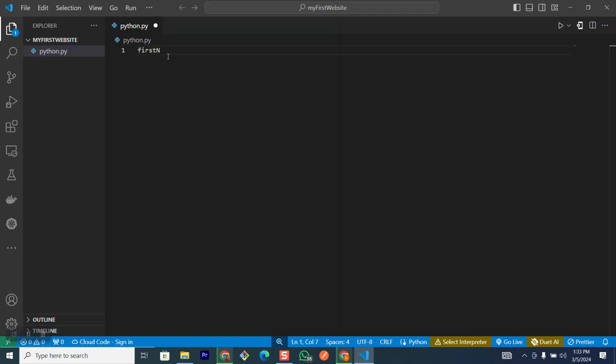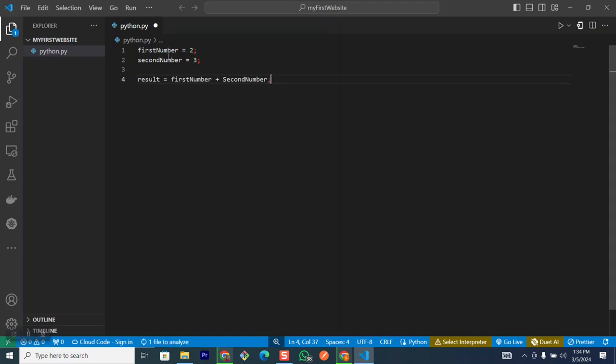So I'm going to create first number, and then I'm going to say first number equals to 2, and second number equals to 3. Then I'm going to say sum or results equals to first number plus second number. And I'm going to save this particular file.